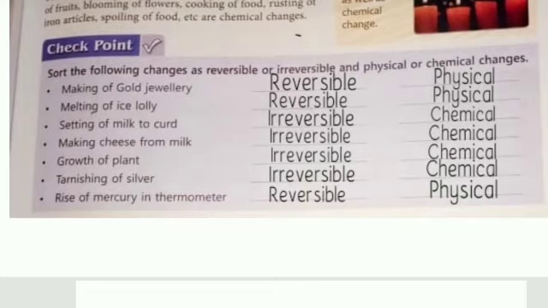Growth of a plant, it is also irreversible and it is a chemical change, because some changes occur chemically inside the plant also, so that plants grow into a bigger size. Tarnishing of silver means oxidization of silver, it gets black. It is irreversible and a chemical change. Rise of mercury in a thermometer, we can get it back when temperature falls. So it is a reversible and physical change.